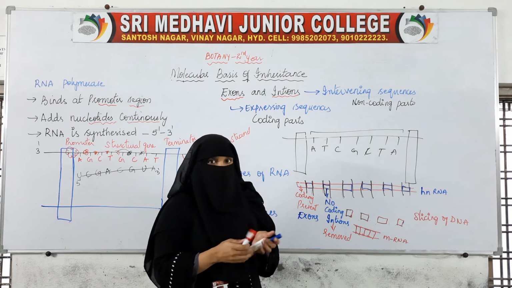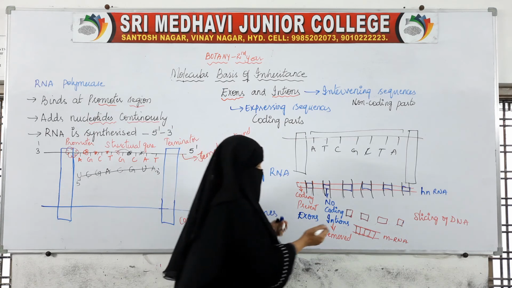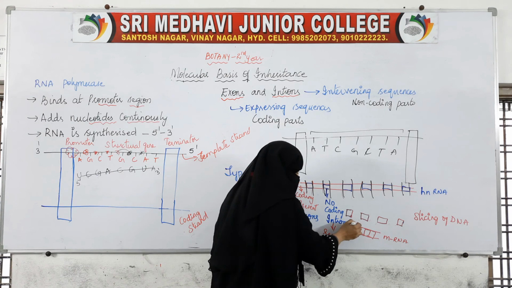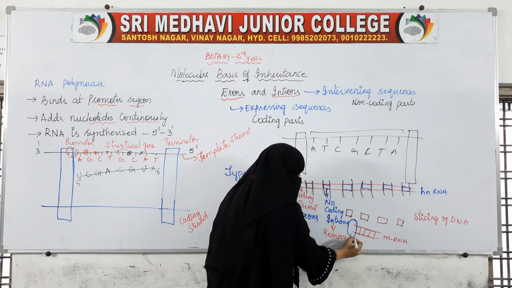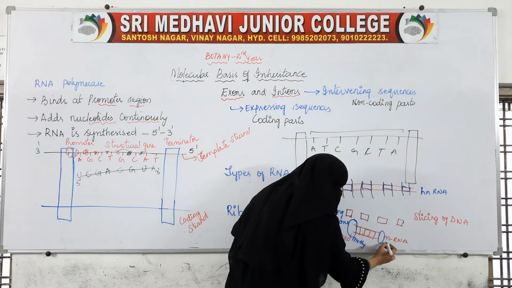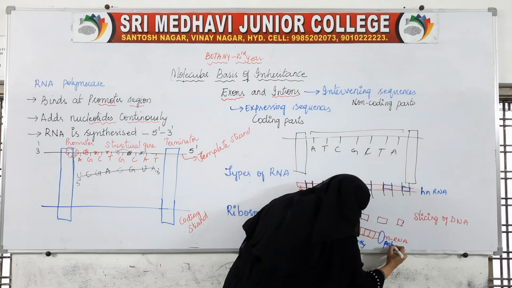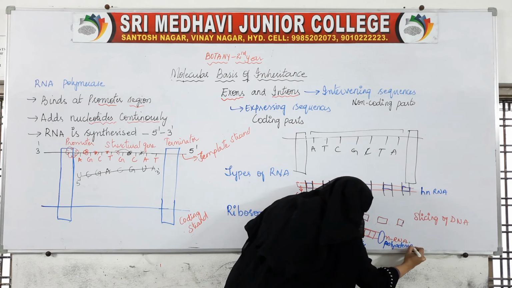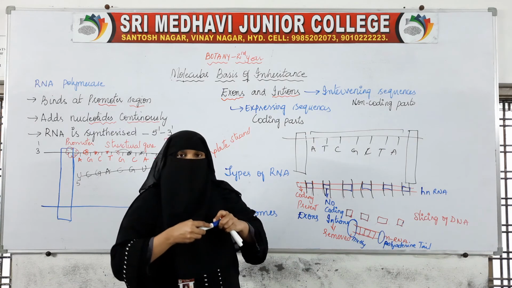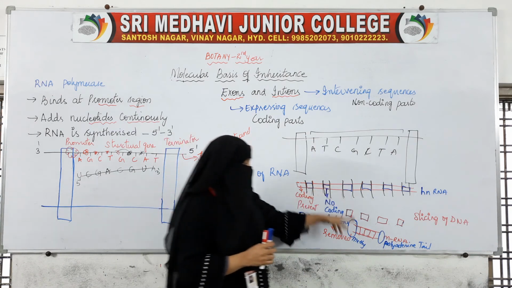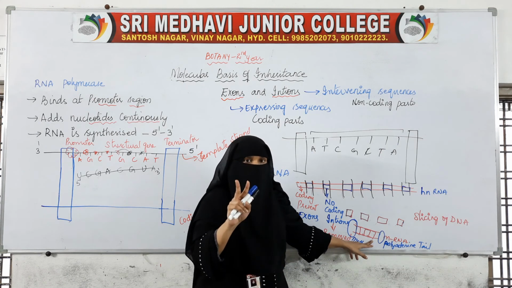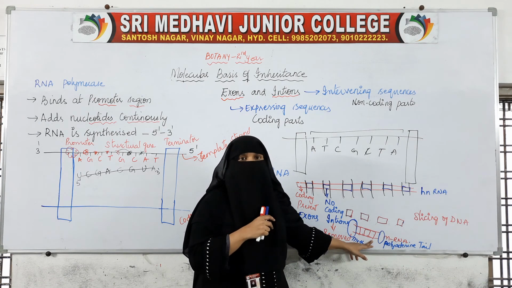This mRNA is highly unstable. To make it stable, one methylated cap will be added at the start, and at the end a polyadenine tail will be added. To make it stable, we do two things: capping and tailing.